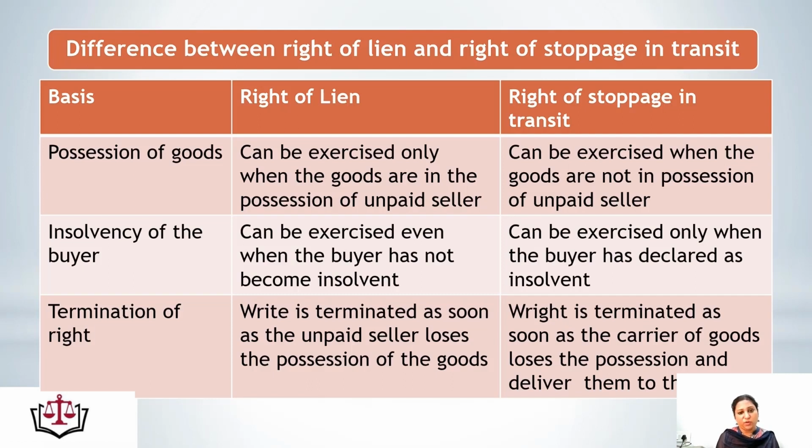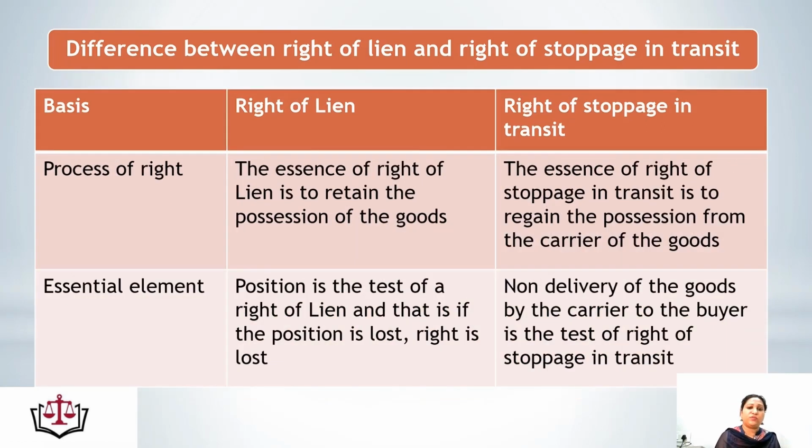Means the possession of the goods is lost, right of lien is also lost. Right of stoppage in transit is terminated as soon as the carrier of goods loses the possession and delivers them to the buyer. Means once the goods are given to the carrier to give to the buyer, and once he delivers the goods, the possession is lost, the right of stoppage in transit is lost.